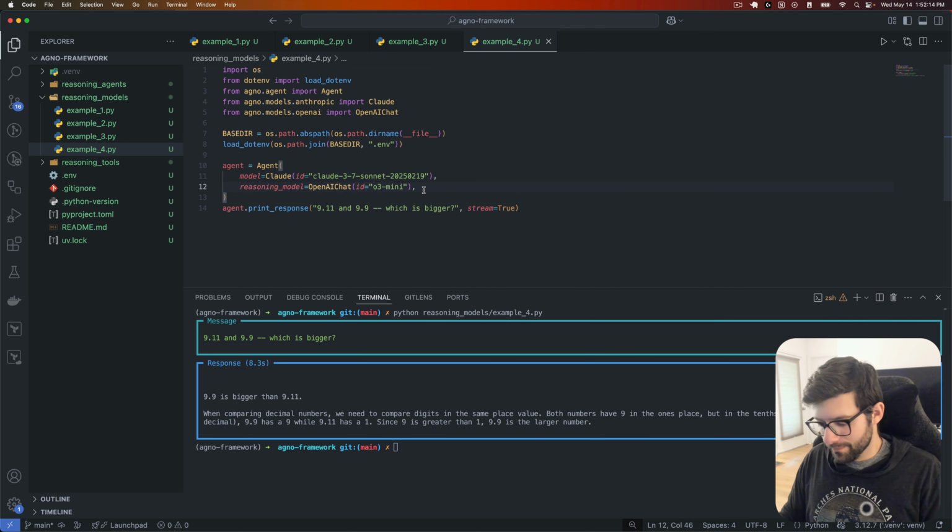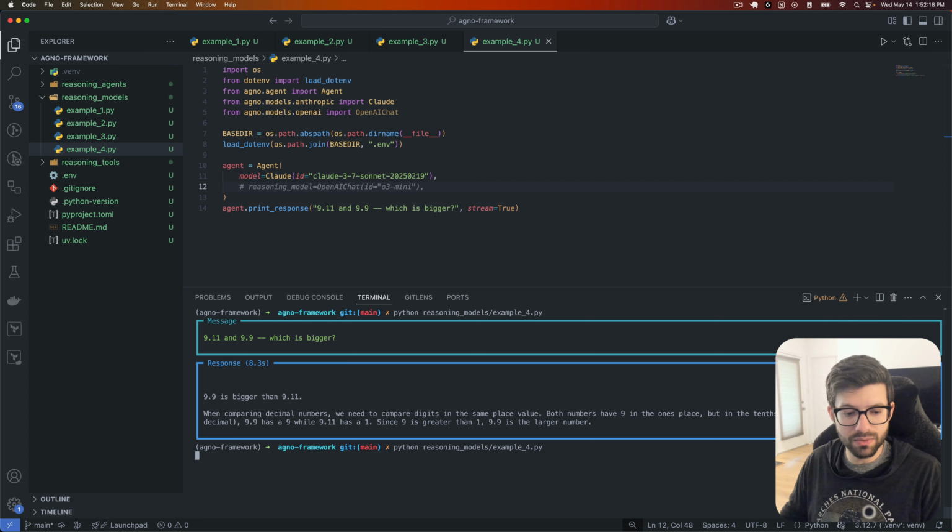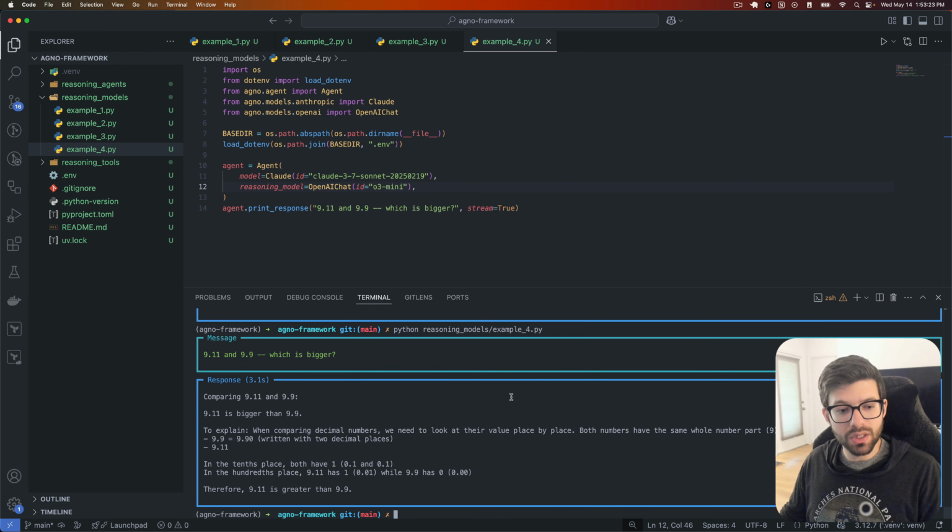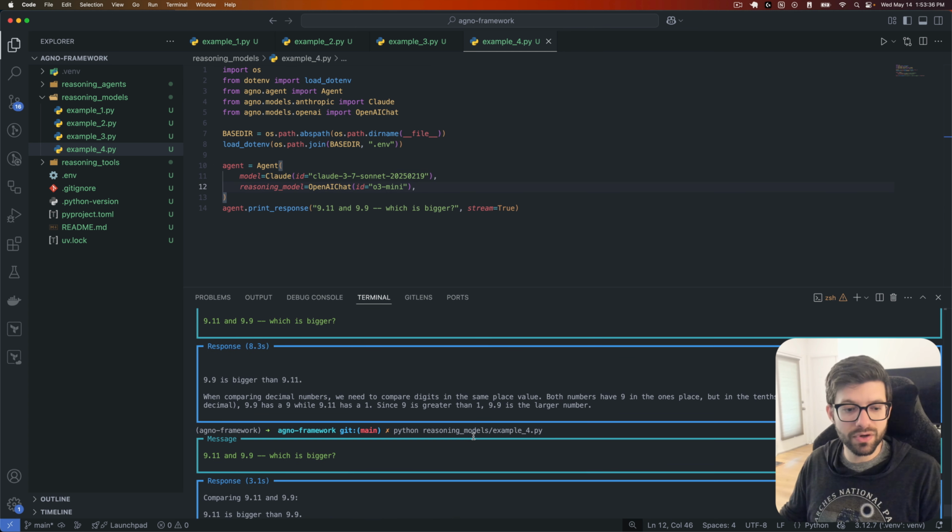Okay, now I want to run it one more time, but without the reasoning model, and see what the response to that is. So let's look at the difference here. Number 1, this answer is incorrect. So using the model that is better for responses as our reasoning model actually got the answer incorrect. However, using them both together, the answer is correct and the response is pretty good overall.